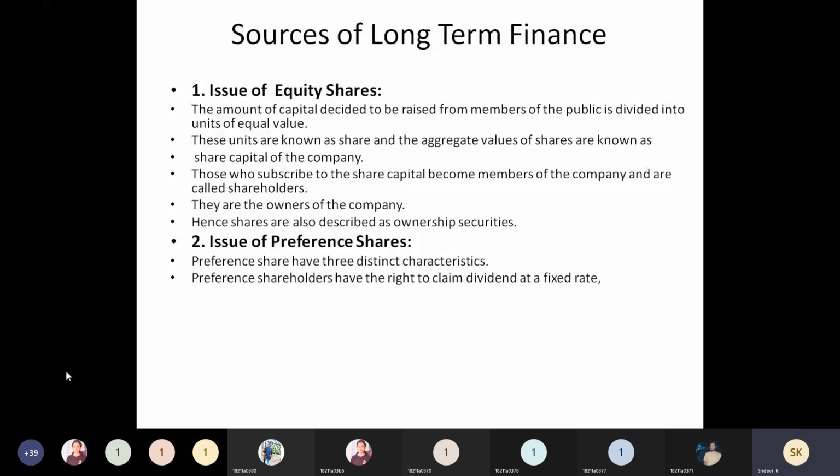This is an advantage to the company. If the company does not earn profits, it need not pay the dividend, based on the type of the preference share. Okay? That is an advantage. So automatically, the company prefers to issue these preference shares.